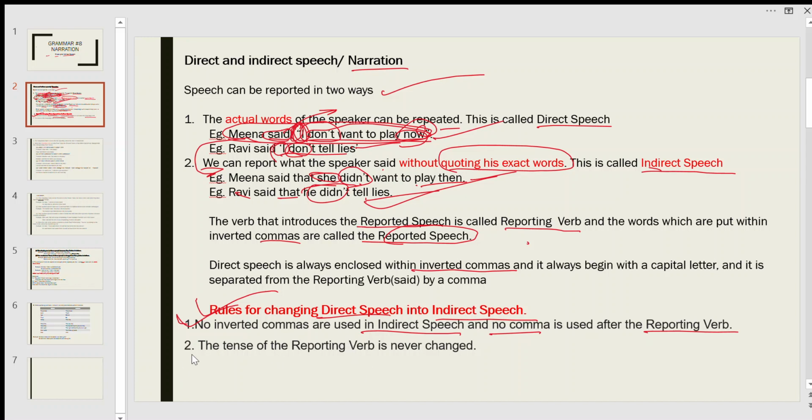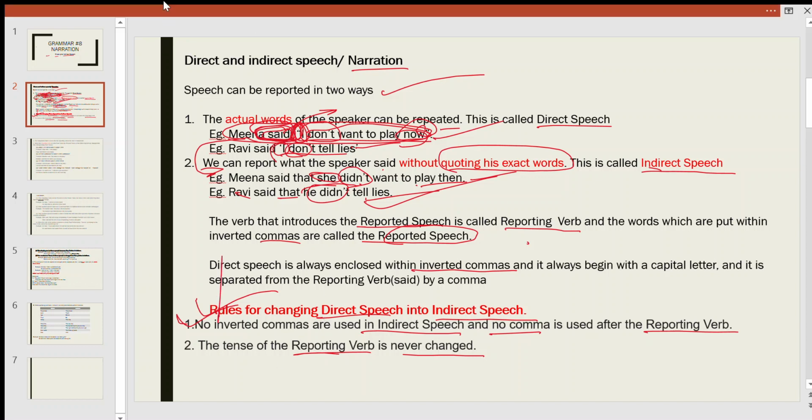Next one is the tense of the reporting verb is never changed. What is the reporting verb here? This said. We can't change the tense of this reporting verb. So this is the rule. You should keep that in mind.